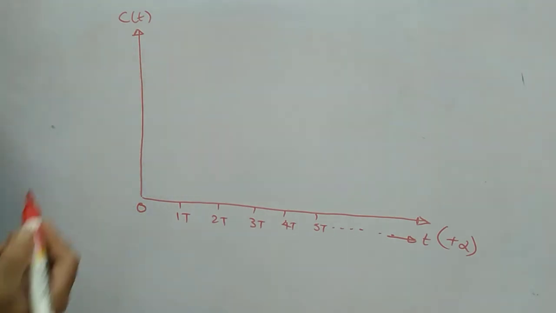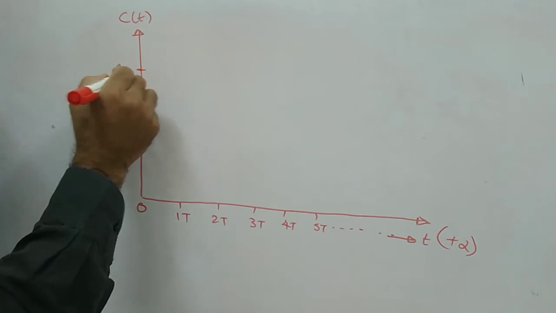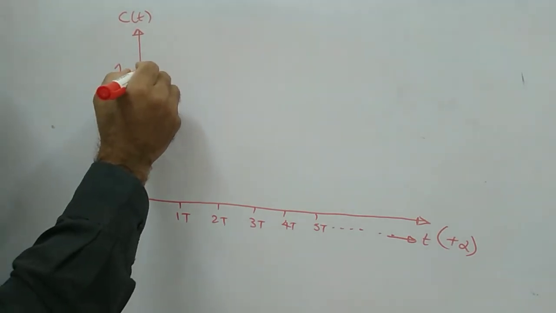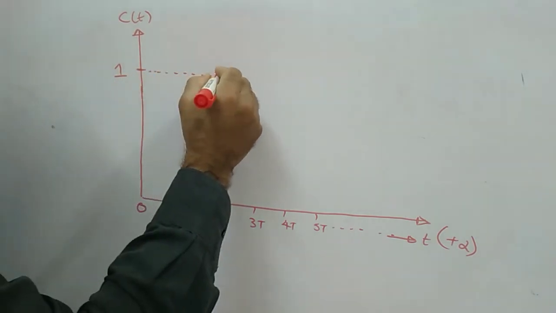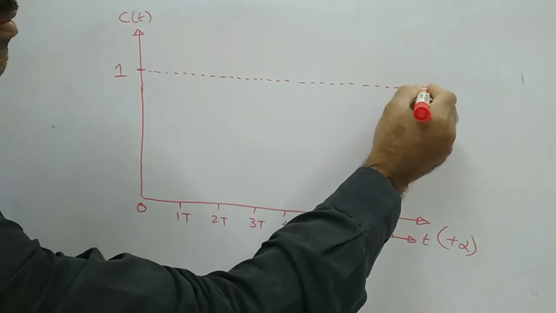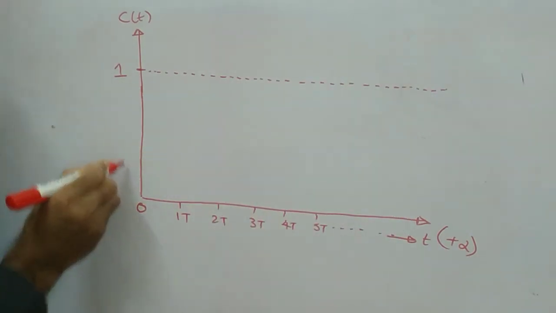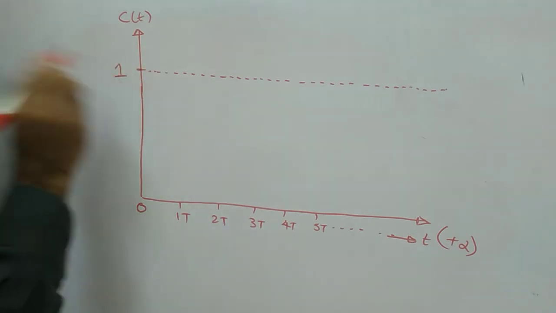For infinity, what is C of t maximum value? 1. The maximum value is 1. Therefore, your magnitude is 1. So you can draw a dotted line there. Likewise, at t equal to infinity, the output value is 1 only, maximum is 1 only.